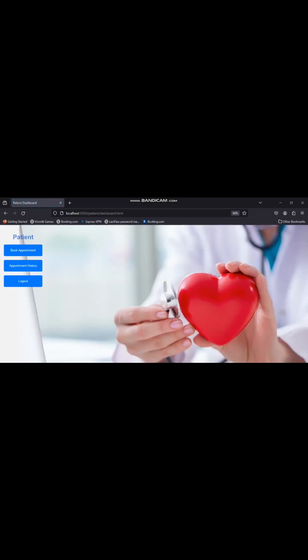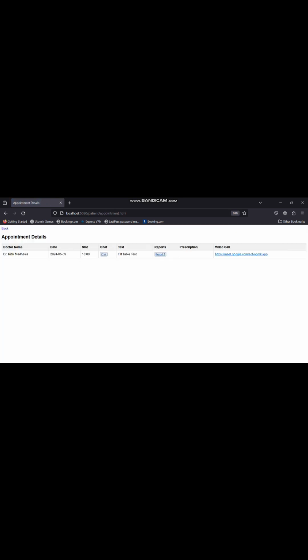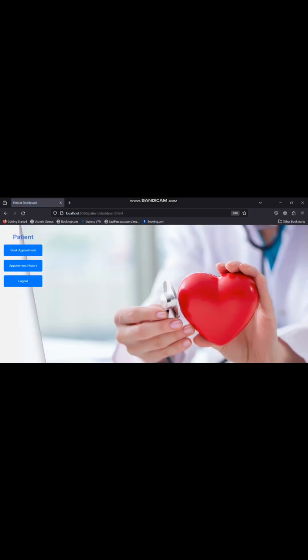Now you can go back here, and you can also see the appointment. It is not here right now, but in the doctor panel you can see it. I am logging into the doctor panel. Ritik is our doctor.